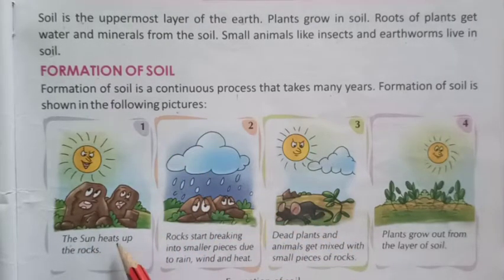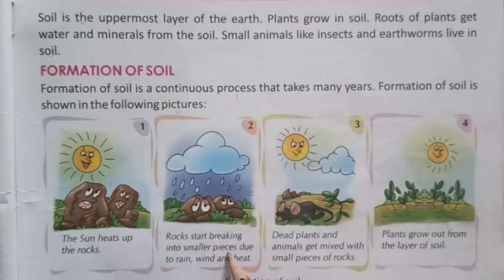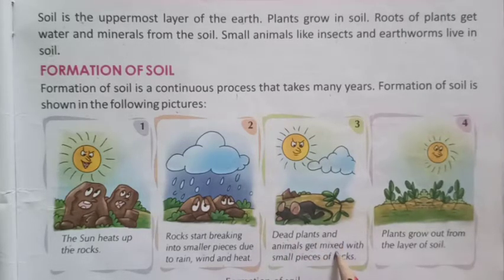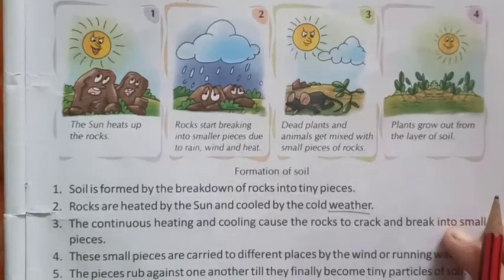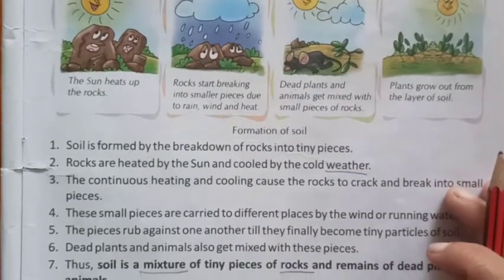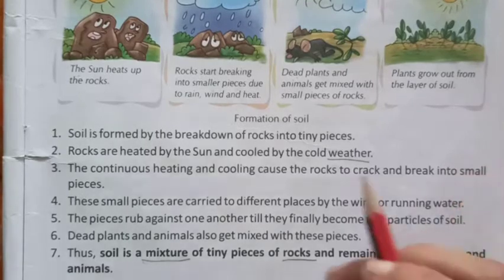The sun heats up the rocks. Rocks start breaking into smaller pieces due to rain, wind, and heat. Dead plants and animals get mixed with small pieces of rocks. Plants grow out from the layer of soil. So, now let us see how the formation of soil takes place.